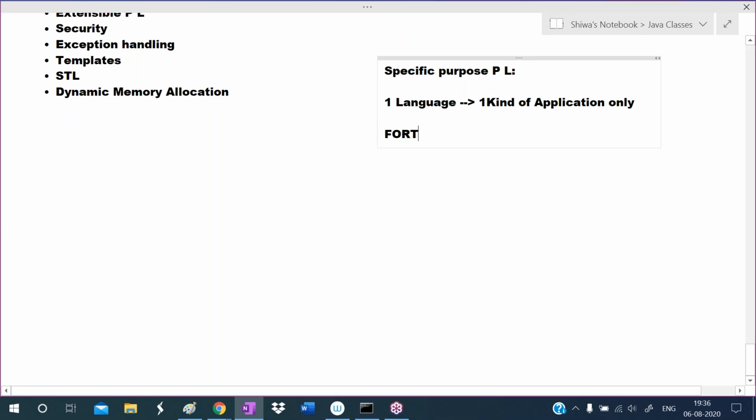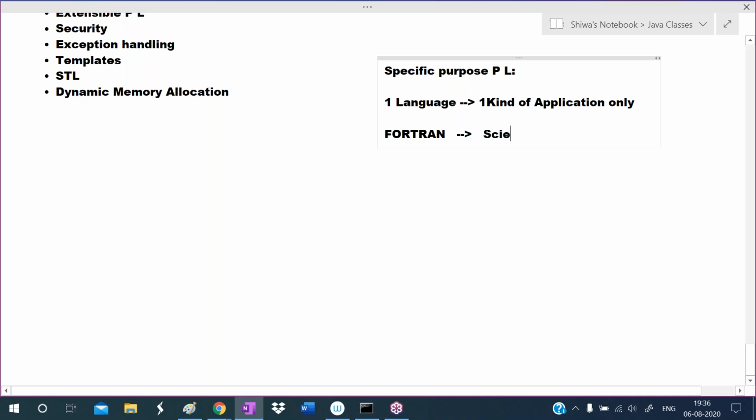First, the first high level programming language was Fortran. Before that, only assembly language and machine language were there. Fortran stands for formula translator.